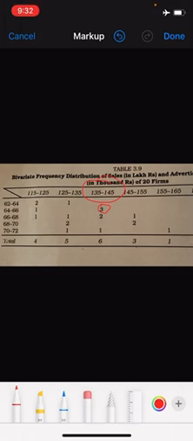See, it is here, 64 and 66. Can you all see? So this advertisement expenditure is written in the row.